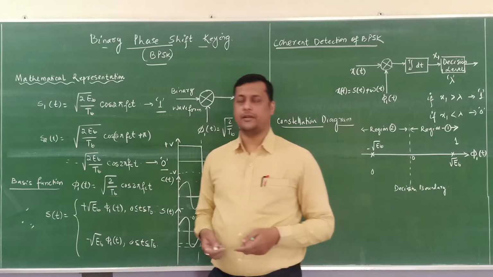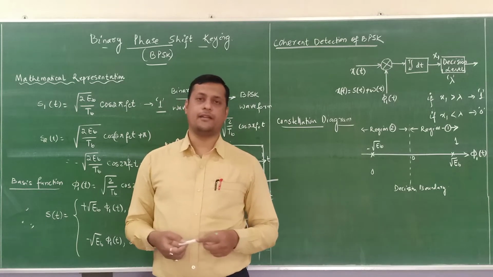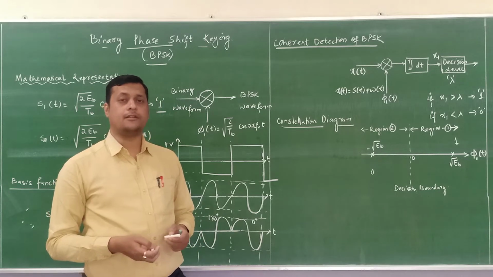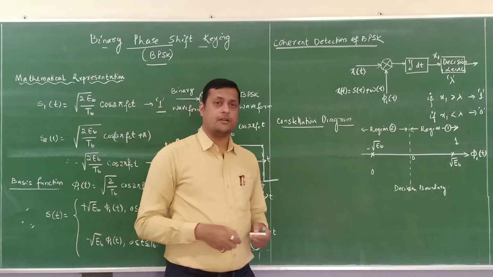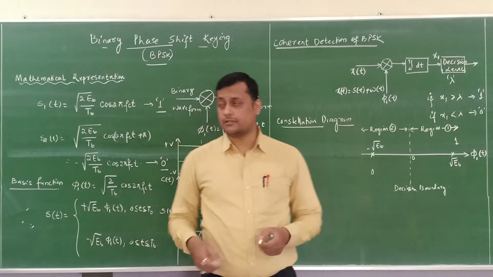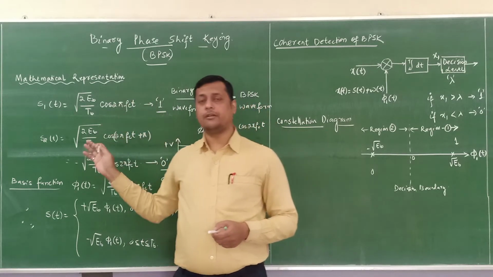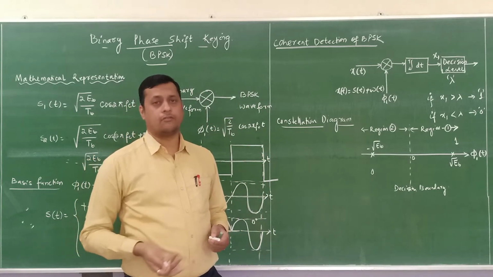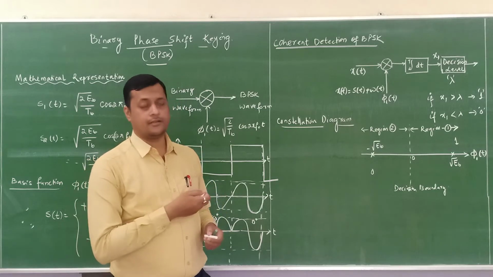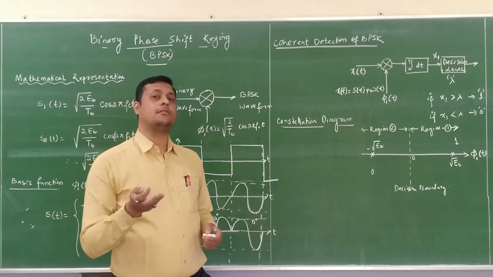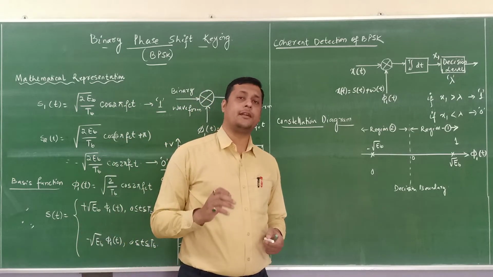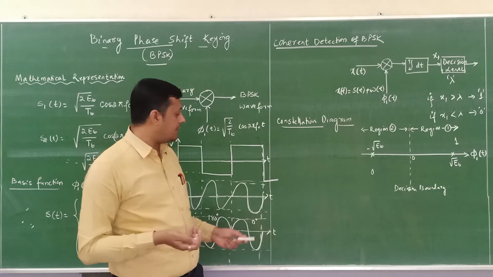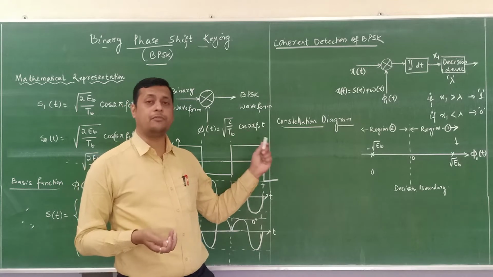So what are the basic components and what are the basic requirements for the binary phase shift keying modulated signal, that we are going to discuss. In every modulation scheme of a digital system we will come across certain relations. First of all we need to represent in which particular phase or which particular amplitude the signals are going to be transmitted. Whatever we are discussing in BPSK, we will discuss with respect to the phase. The phase will be modulated with respect to the carrier. Modulation happens basically due to the change of characteristics of the carrier with respect to the input binary data.